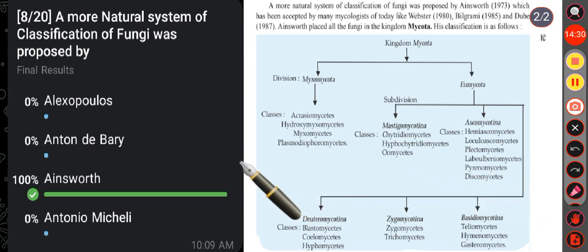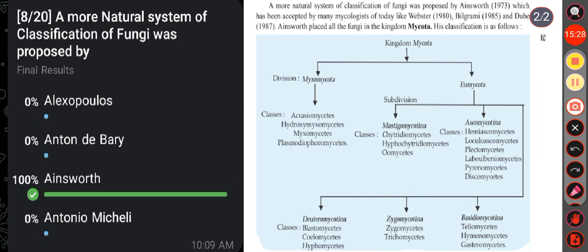Again, the subdivision Deuteromycotina is divided into 3 classes, that is Blastomycetes, Coelomycetes and Hyphomycetes. Then Zygomycotina is divided into 2 classes, that is Zygomycetes and Trichomycetes. Similarly, the last one, Basidiomycotina, is divided into 3 classes, that is Teliomycetes, Hymenomycetes and Gasteromycetes.